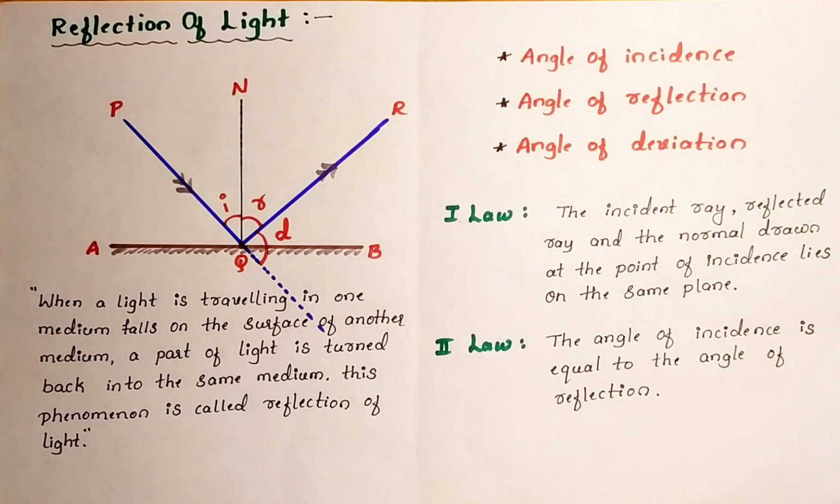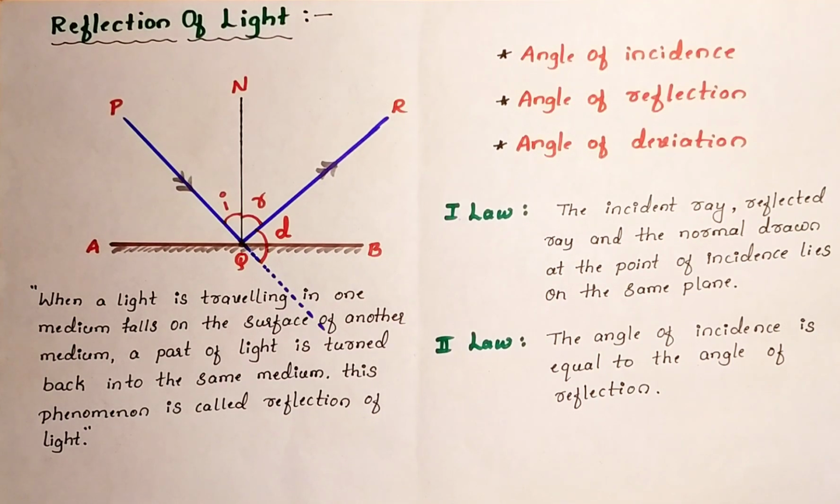Similarly, when the same 10 light radiations fall on the mirror, out of 10 radiations, 6 to 7 radiations are turning back to the same medium. The remaining 2 to 3 radiations may be absorbed by the mirror or transmitted by the mirror. Anyhow, by understanding all these examples, we came to know that when light falls on any type of surface, three phenomena always take place together, that is RAT.